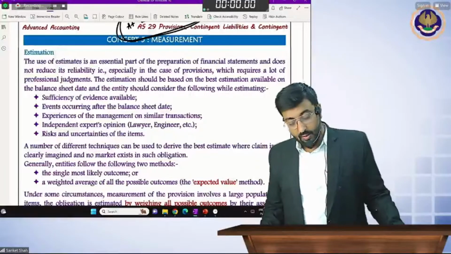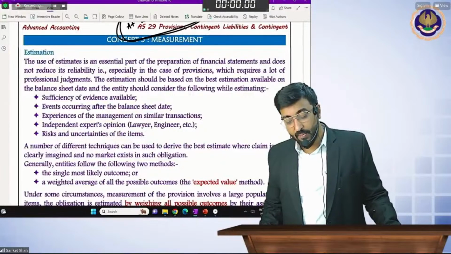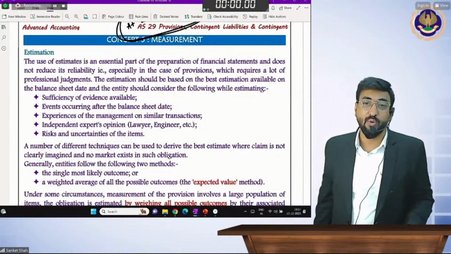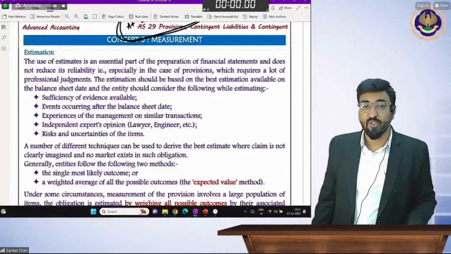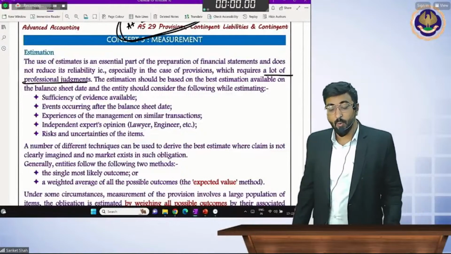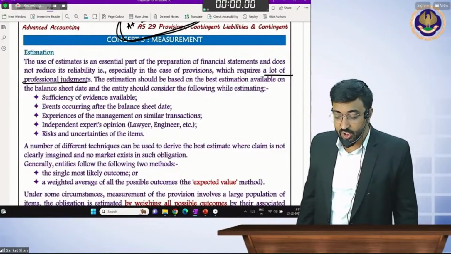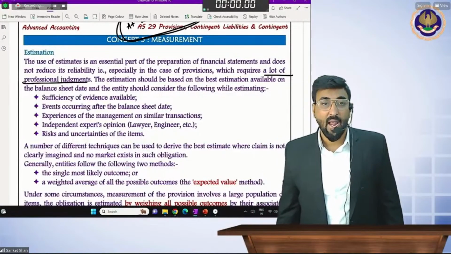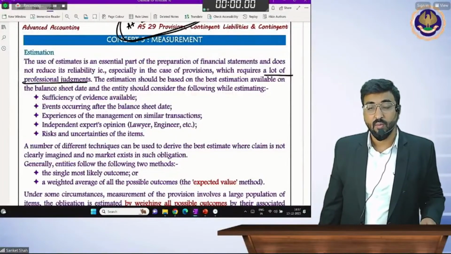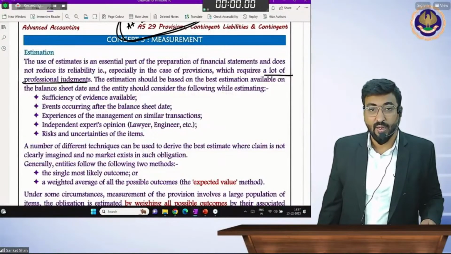So the use of estimates is an essential part of the preparation of financial statements and does not reduce their reliability. That is especially the case for provisions, which require a lot of professional judgments. The estimation should be based on the best estimates available on the balance sheet date, and the entity should consider the following. Okay, professional judgment will be needed in measurement.